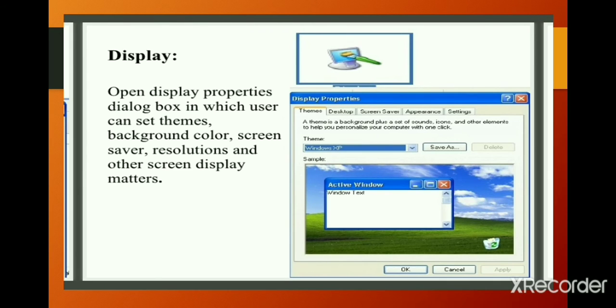Now we will see the Display settings in Control Panel. Open the Display Properties dialog box in which the user can set themes, background color, screensaver, resolution and other screen display matters.